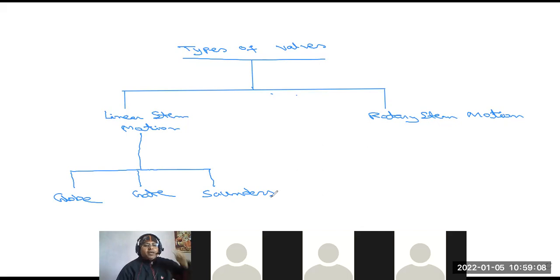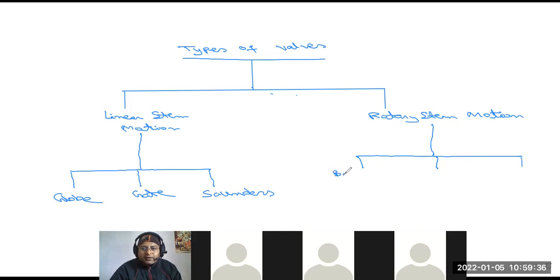First one is the globe type of valve. Number two is the gate valve, and number three is the Saunders type of valve also. Okay, and this rotary stem motion valve is also classified into three categories. First one, butterfly valve.